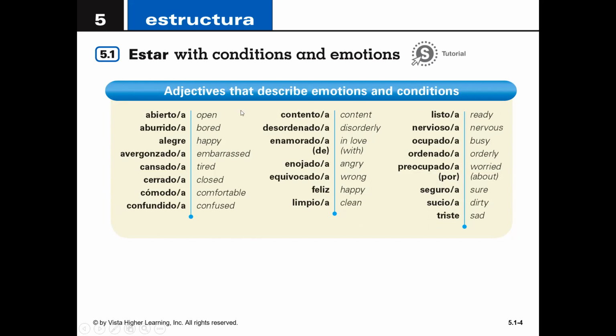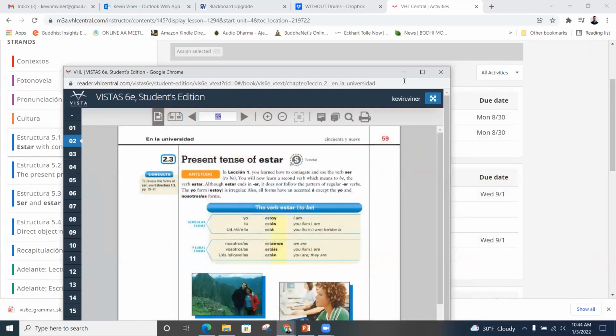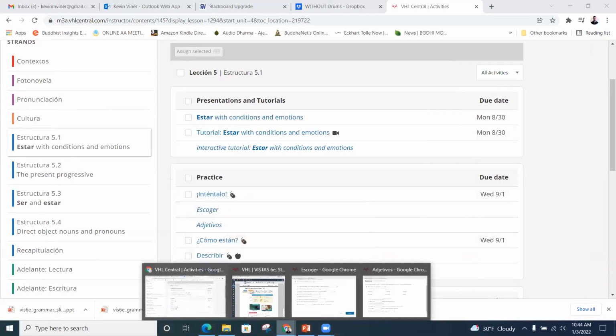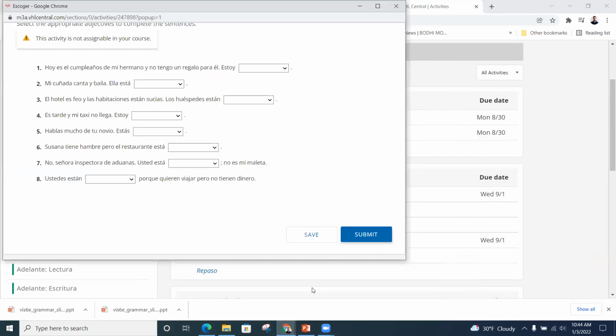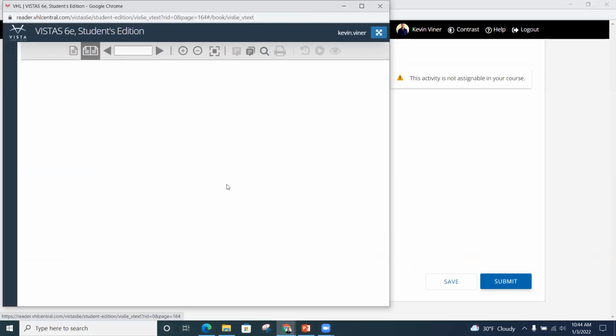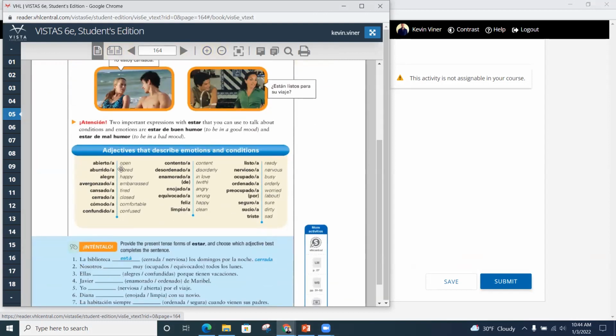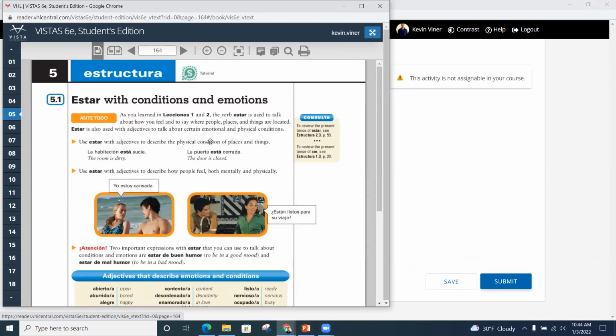So again, all of these, this exact same page is in your textbook, so you can refer back to it. And I'll show you what page that is on right now as we do some activities. All right, so we'll start with this. Let's go ahead. So this is an activity from the super site. These are the page numbers here. So there's 164 to 165. If you're doing this online, you can click on this and it'll open your textbook to those pages. And you can see exactly the same stuff that we just went over from the PowerPoint. So it has this list and it has the description up here, talk about buen humor, etc. Okay, so I'm going to close that for now.